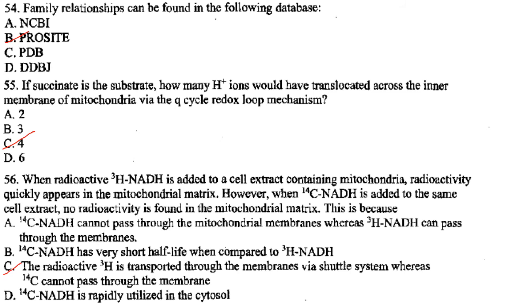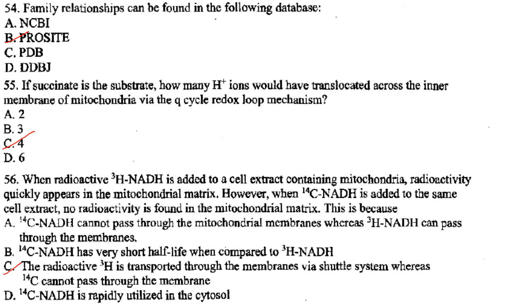Then next one. Family relationships can be found in the following database. So ProCyte, it is a protein database and it consists of entries describing the protein families, domains and functional sites, as well as amino acid patterns and profiles in them. So the answer is option B, that is ProCyte.